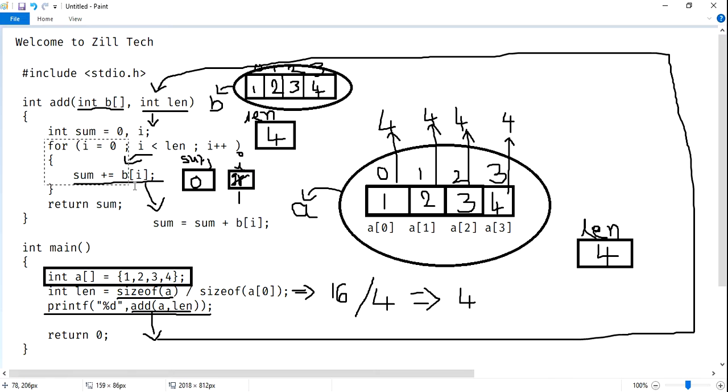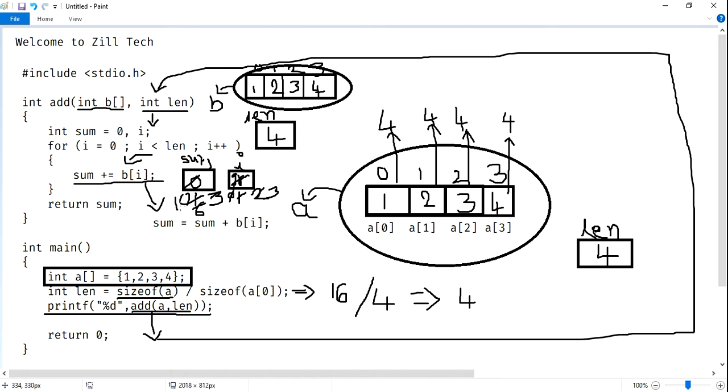After the loop finishes adding, sum will hold the total of the array. First, sum is 0 plus 1, which is 1. Next, sum is 1 plus 2, which is 3. Next, 3 plus 3, it will be 6. And next, the last index comes, 4, and it becomes 10.